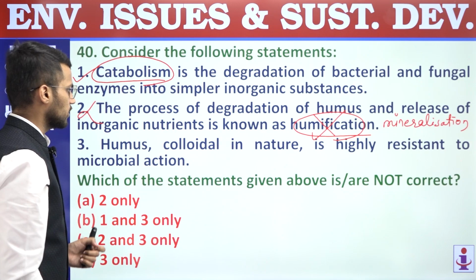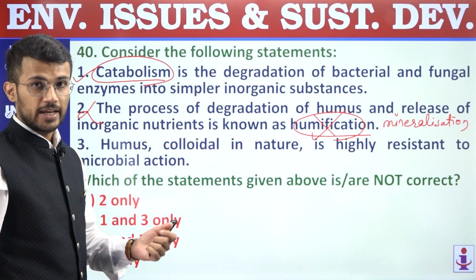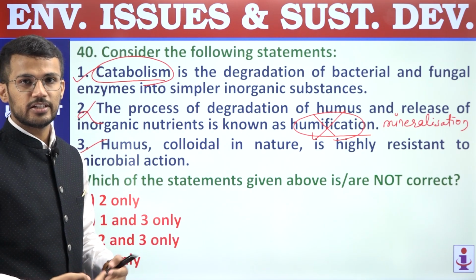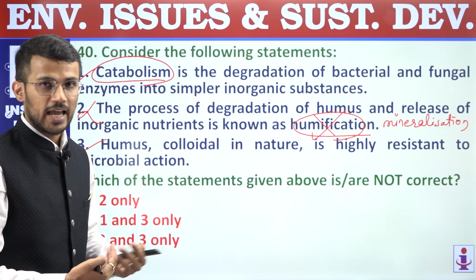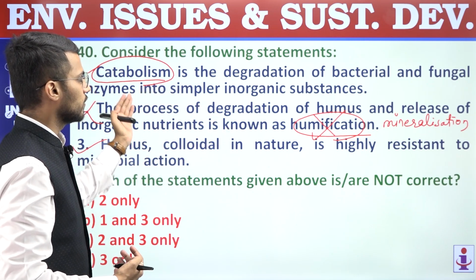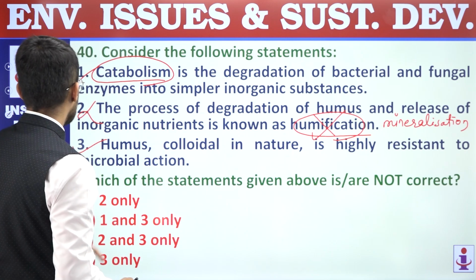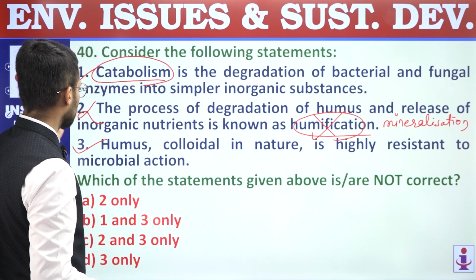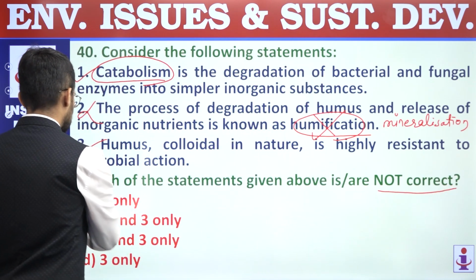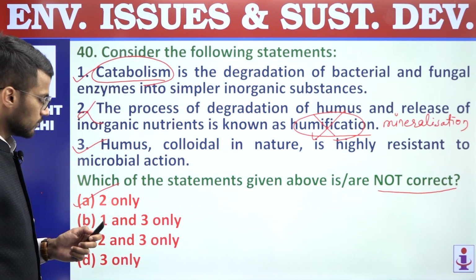Third statement, humus, colloidal in nature, is highly resistant to microbial action. This statement is a correct statement, because humus, yes, it is colloidal in nature and it is resistant to the actions by microbes, but eventually it is degraded, and that eventual degradation of humus is through a process called mineralization. So first and third statements are correct. Second statement is incorrect. We are supposed to find out the statement which is not correct, and hence the answer is A, 2 only. Question number 40, answer is A.